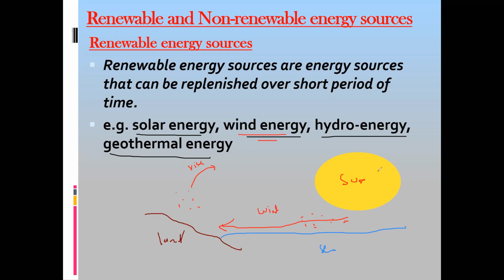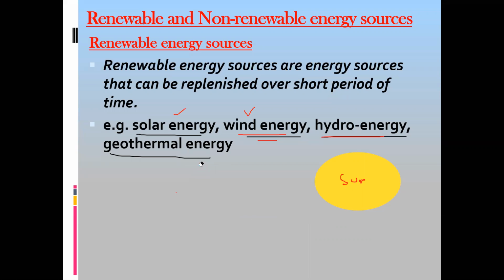So it's the solar energy. Renewable means every time it is available, too much energy is available. So wind energy is also due to the sun, so that is also a renewable energy resource. What is hydroelectric energy? The hydroelectric energy is from the term hydro. Hydro means water. So what happened? It's related to the water cycle.